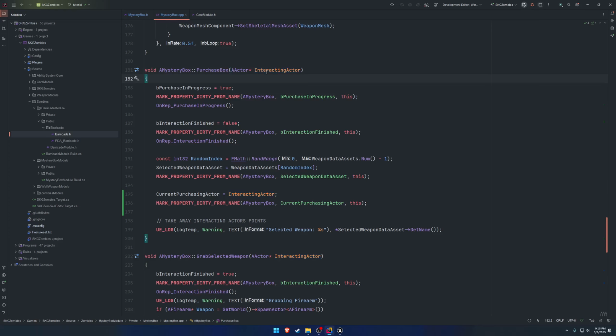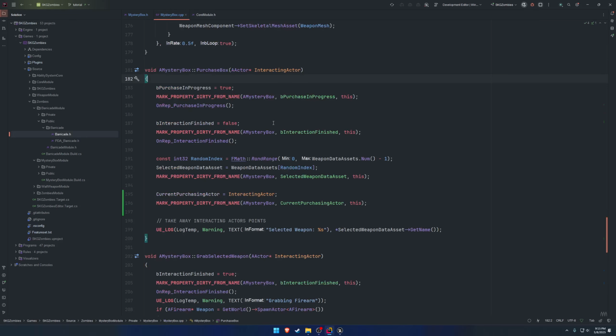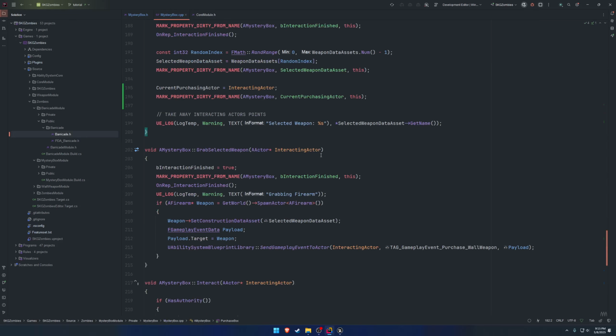But I want to do that after I do this other refactor, because I had mentioned early on, in this logic here, I don't like it because it makes us dependent on the firearm class, when I would much rather just use the construction interface to pass this data asset to the firearm to handle everything else.